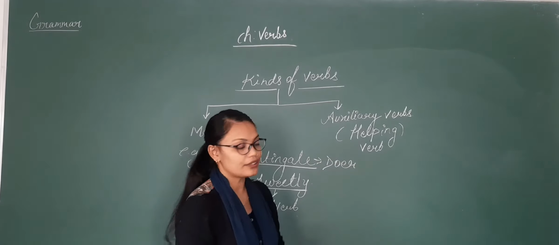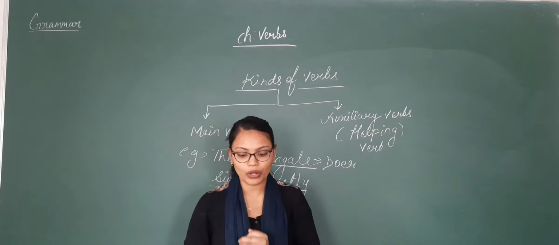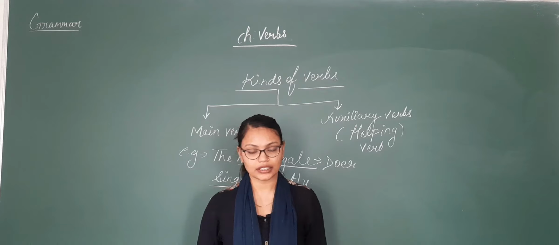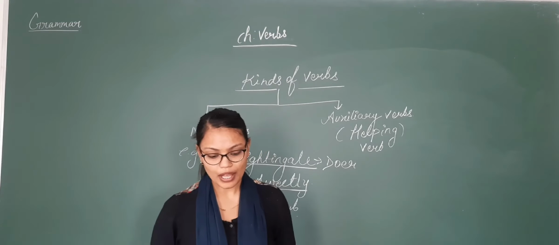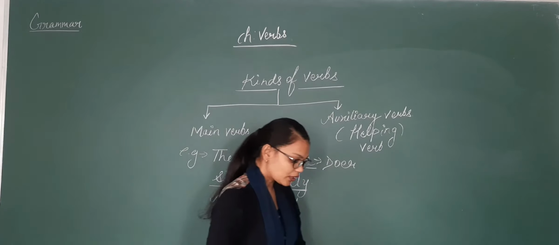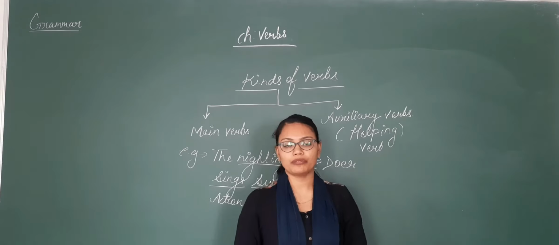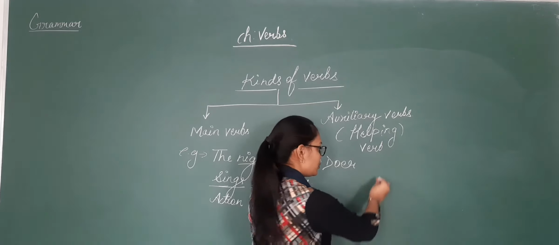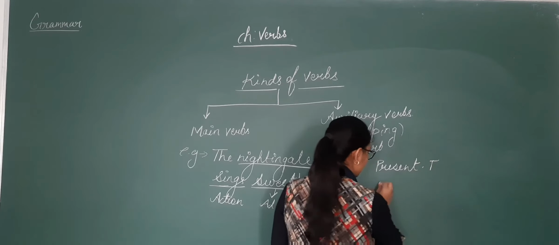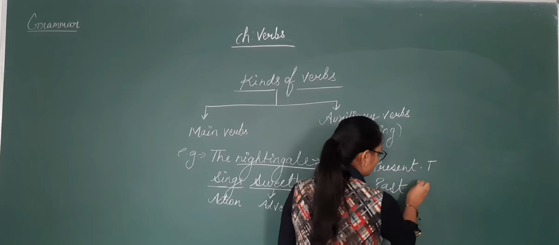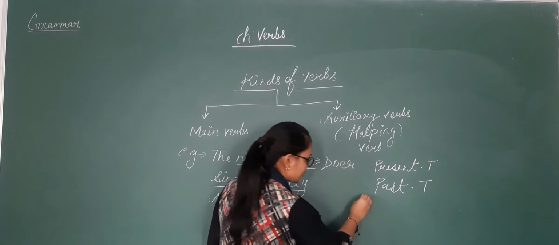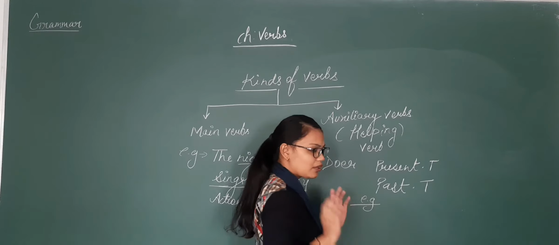Now come to the auxiliary verb. Auxiliary verbs are the verbs that are used before the main verb to show different forms of tenses, and the person and number of the subject. Here you only need to learn which form of the tense we are using, whether we are using present tense or past tense. In this we come to know about the tense. From an example it will become clear in your mind.